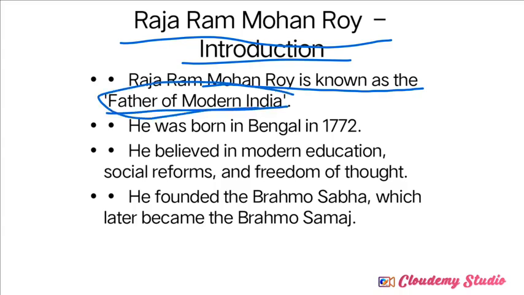See, for your MCQs this is very important. What is the title he is known by? Raja Ram Mohan Roy is called the father of modern India. He was born in Bengal in 1772. This is not very important, but who is called the father of modern India, they are going to ask you a question like that.